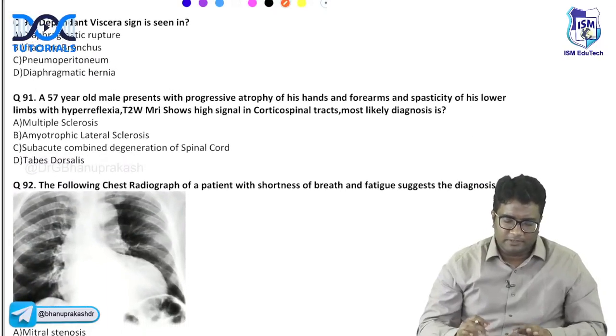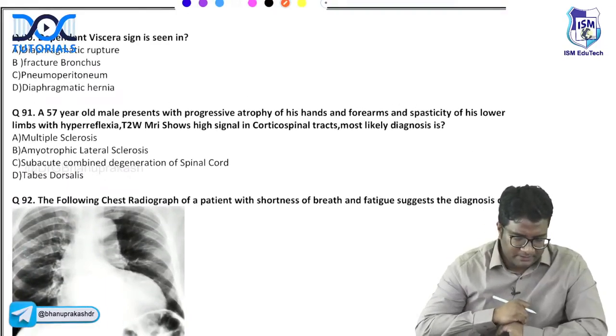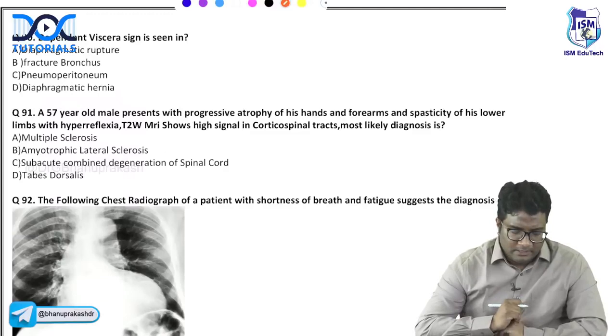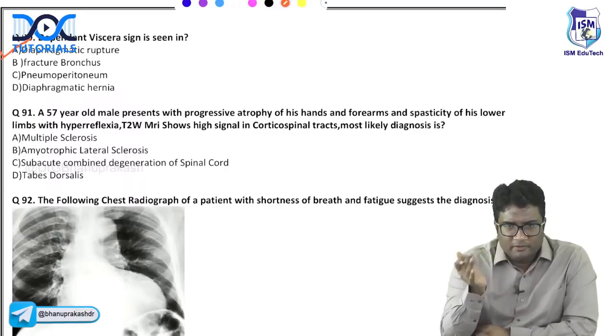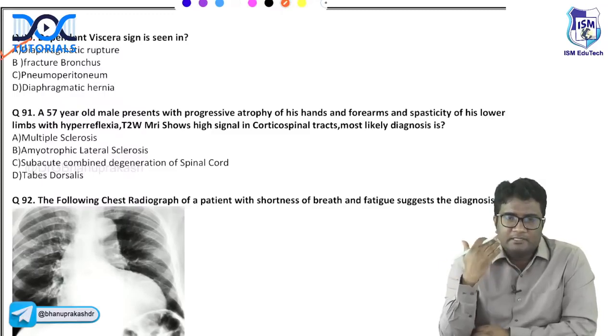Now this is a one-liner question, dependent viscera sign. Anybody can answer dependent viscera sign? Diaphragmatic rupture, fracture bronchus, pneumoperitoneum, diaphragmatic hernia. Diaphragmatic rupture produces dependent viscera. So when the dome of the diaphragm ruptures, the organs, the spleen, the stomach and all,